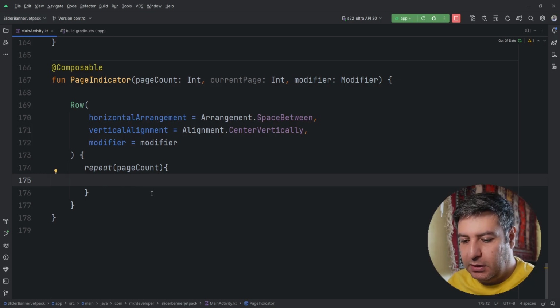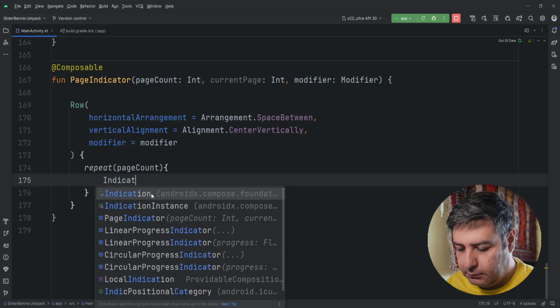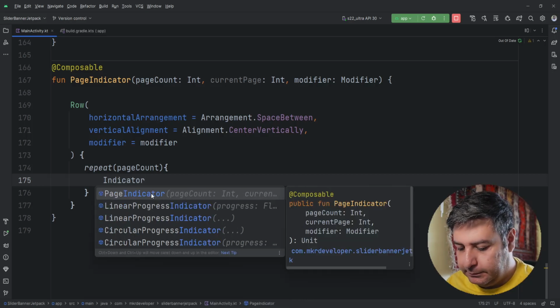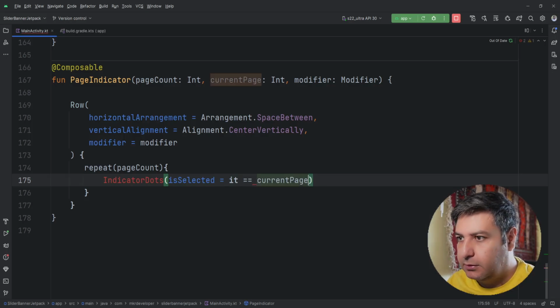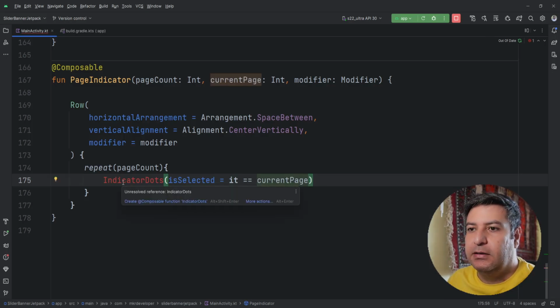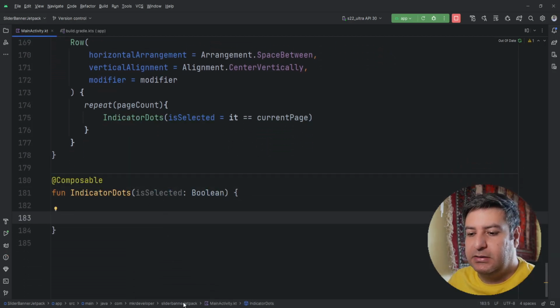So inside of this block, I'm going to create another composable function, indicator dots, and I'm going to create a boolean if it's selected or not, then it equals to current page. Let's create this composable function as well, and this boolean is passed here.